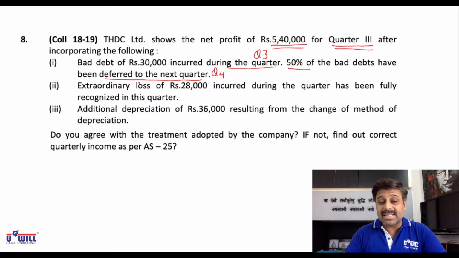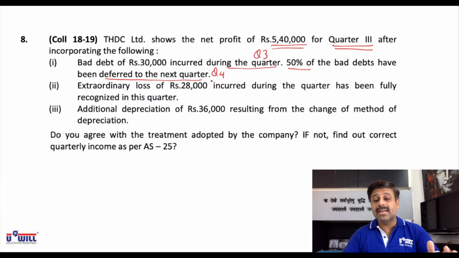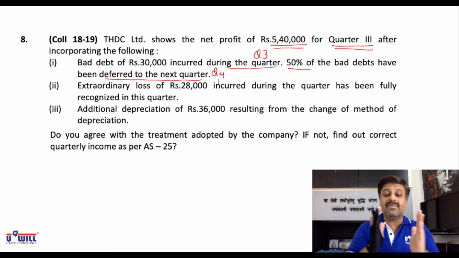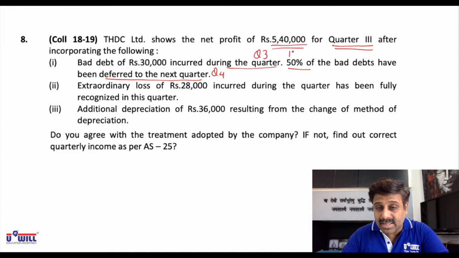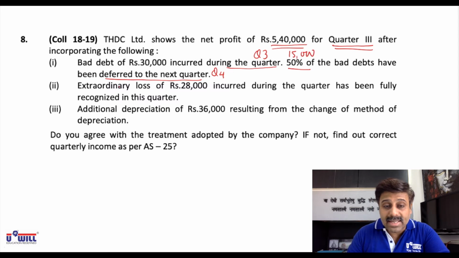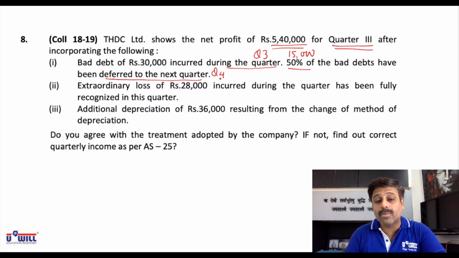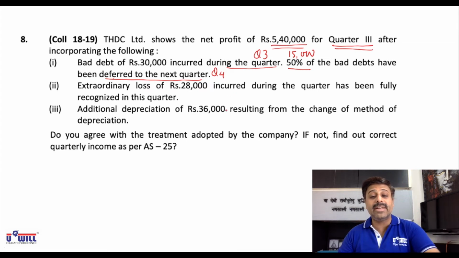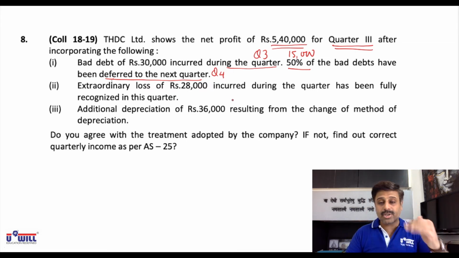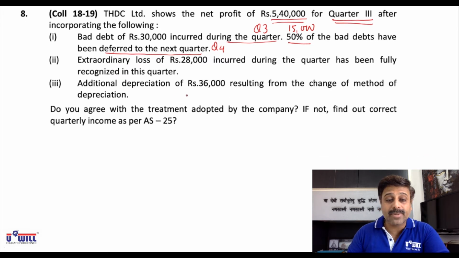But 50% is deferred, means taken to the next quarter, means what we have actually done, 15,000 we have taken in quarter 3, 15,000 we have taken in quarter 4. 50% means 15,000 has been deferred to the next quarter 4. When we make the workings, you'll understand how we are supposed to do the rectification. Now, this was bad debts, means loss, okay?